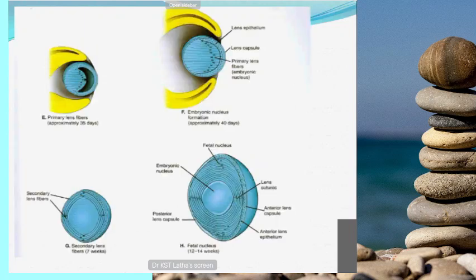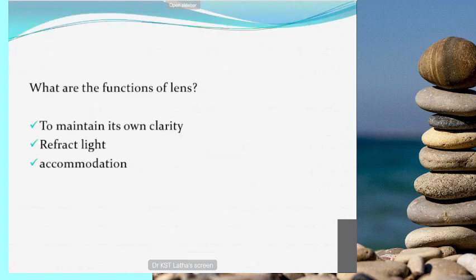From the primary lens fibers, the embryonic nucleus is formed. That is completion of embryonic nucleus formation during 40 days, and the secondary lens fibers form during the 7th week, and also the fetal nucleus is formed during the 12th to 14th week. So finally the lens develops from the surface ectoderm. You have to remember that.